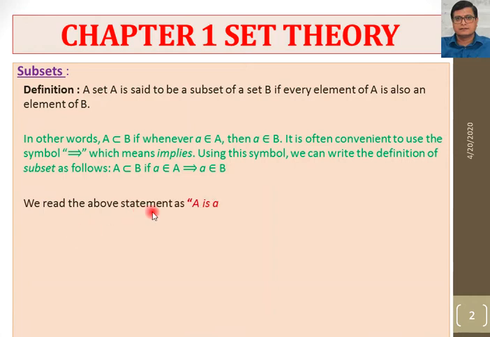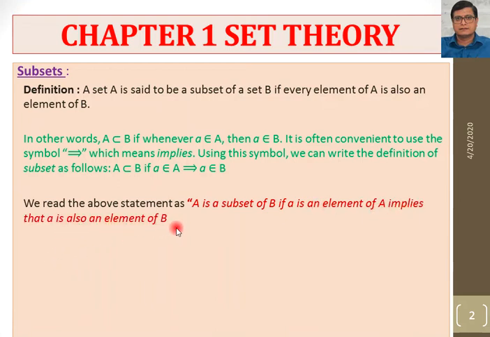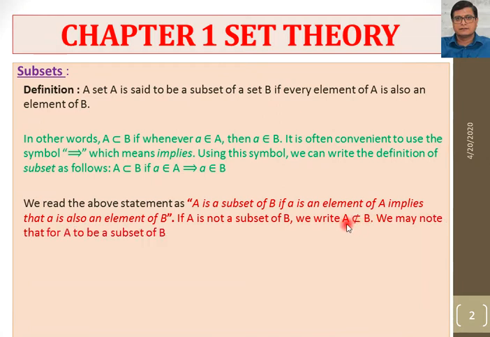Then in the next statement, A is a subset of B if a is an element of A implies that a is also an element of B. If A is not a subset of B, we write A is not a subset of B. This is the symbol of not subset, because elements of A are not in B. We may note that for A to be a subset of B, all that is needed is that every element of A is in B. Suppose set A contains 5 elements, so all those 5 elements should be in B, then only A will be a subset of B. If out of 5 only 4 elements are in B, we cannot say A is a subset of B. Each and every element of the first set should be in the second set, then only we can say the first set is a subset of the second set.